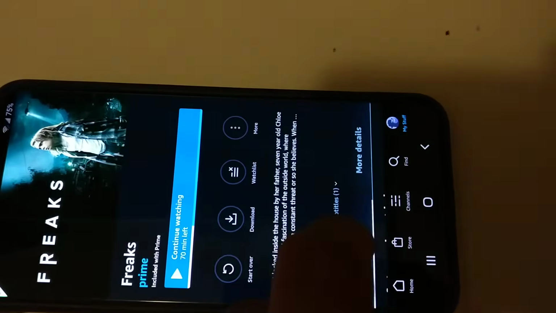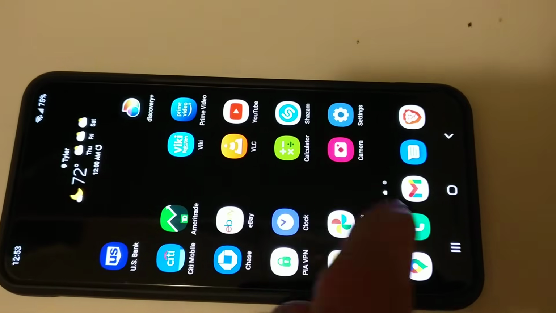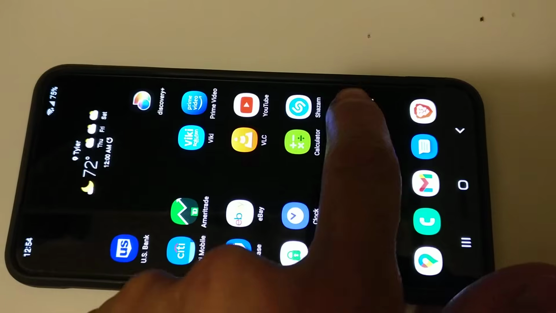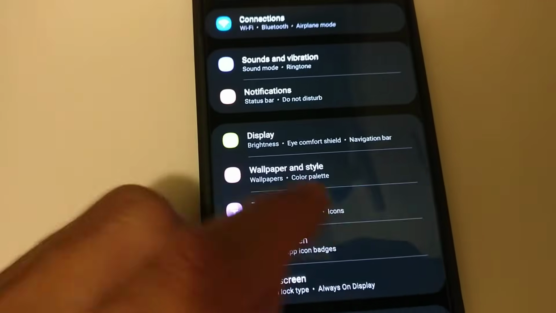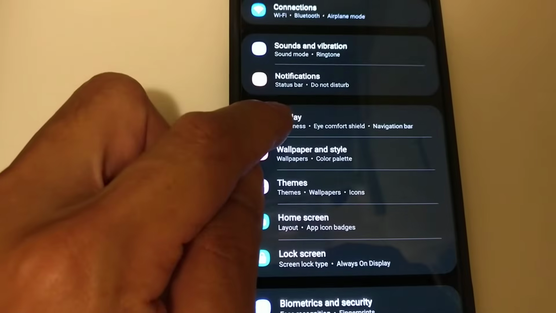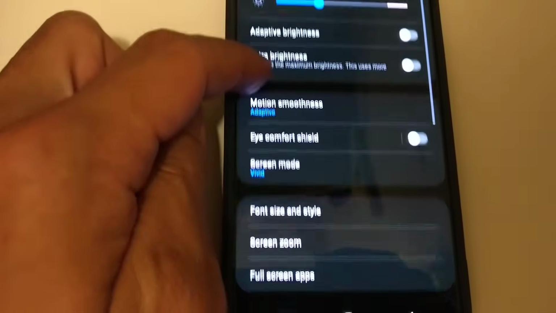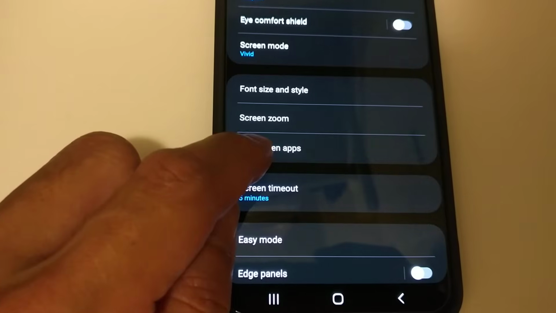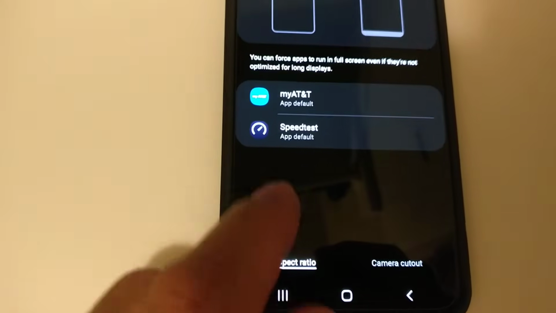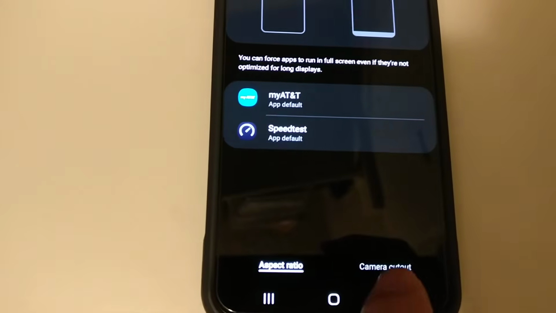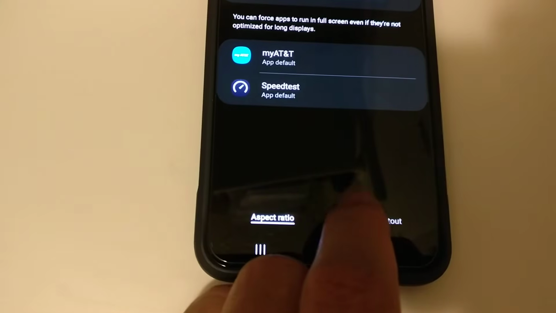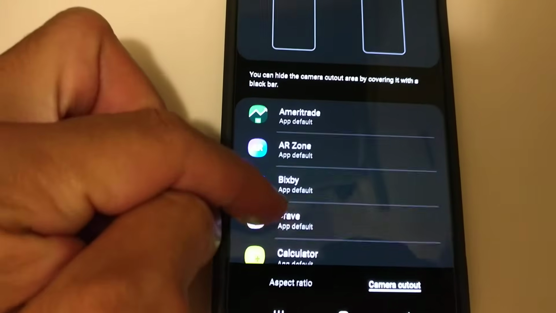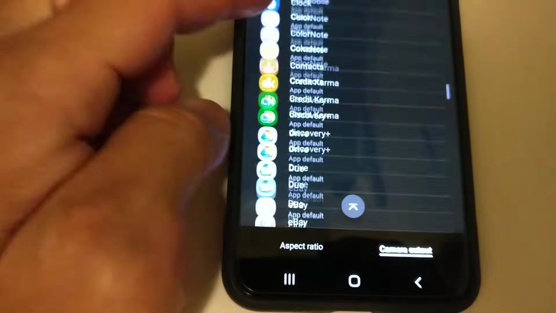So just get out. All right, so what you do is just go to settings. Settings, display, scroll down, look for full screen apps, click on that, and then go to camera cutout right there, and look for Prime Video.